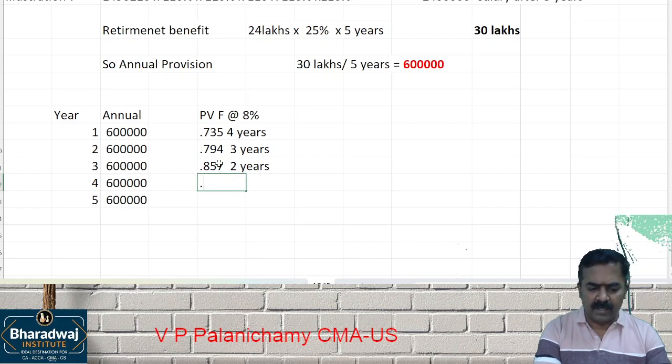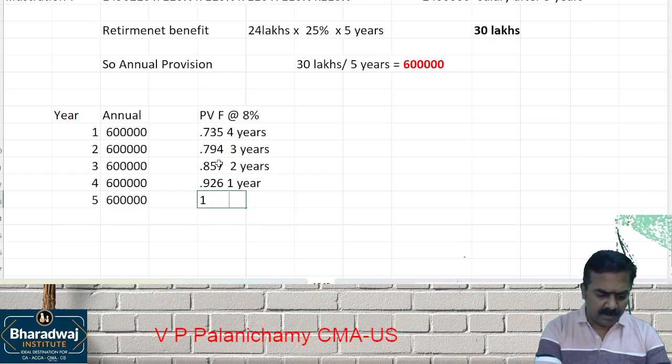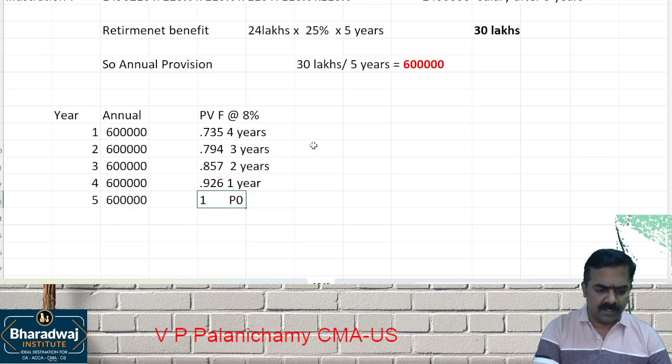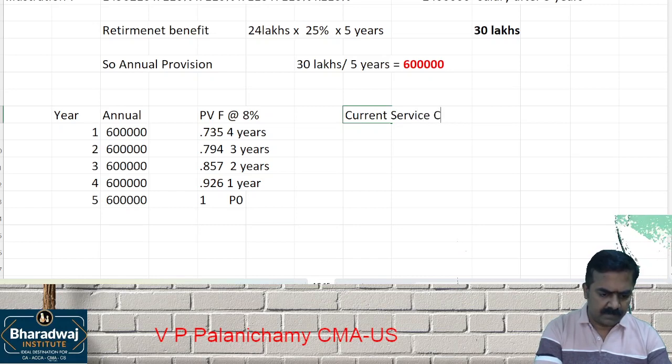Then 0.926. This is for 1 year. This is 1 for 0.0, which means the beginning of the 5th year. So multiply. This is called the current service cost. So 6 lakhs into 0.735.